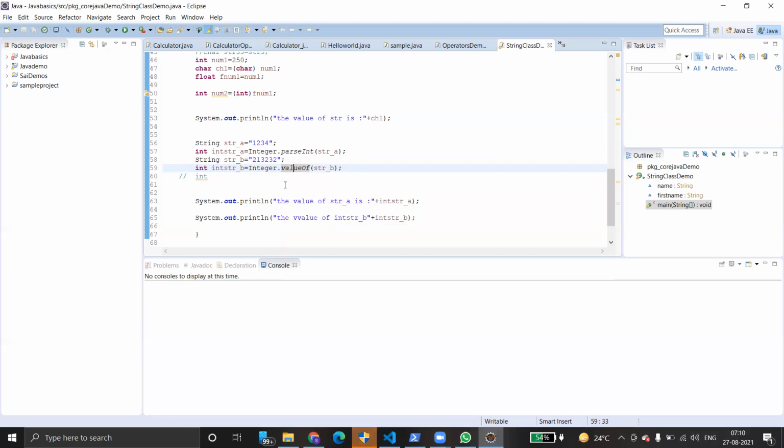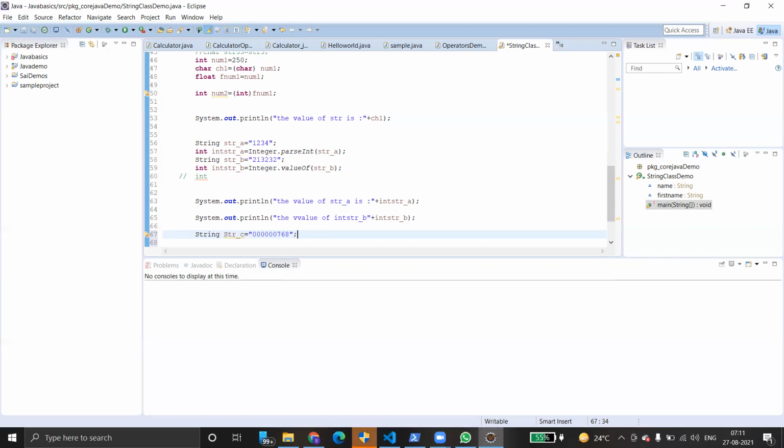Then coming to one more example. Suppose there is a string that has a few zeros before the integer value. You want to perform some kind of mathematical operation on that string, so you have to truncate the leading zeros.